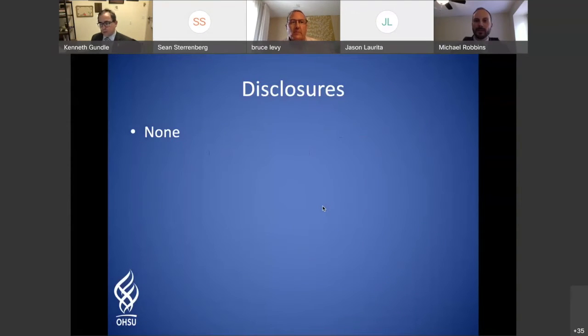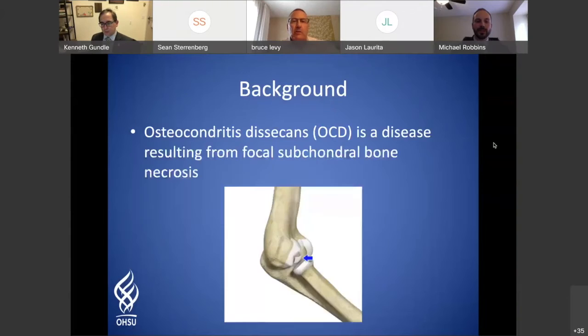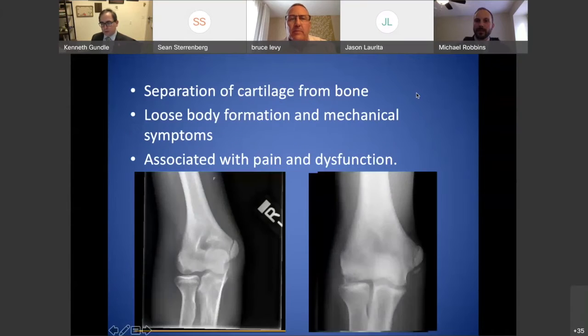So, a small amount of background here. Osteochondritis dissecans in general is a disease resulting from focal subchondral bone necrosis, which leads to sloughing of the chondral surface of the bone. It is a separation of cartilage, which leads to loose body formation that can be associated with pain and dysfunction, especially in adolescence.